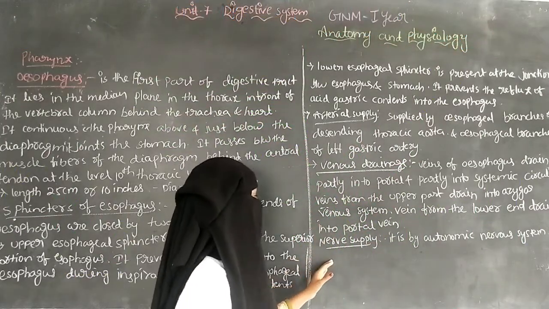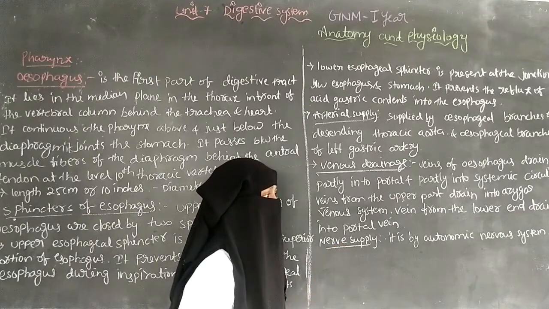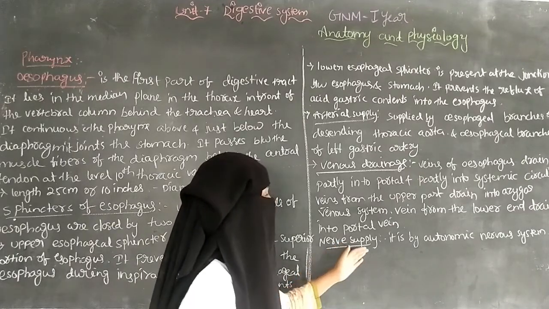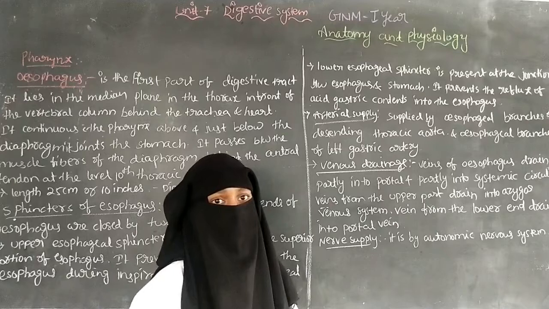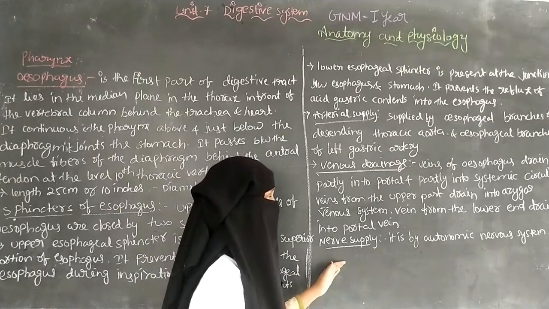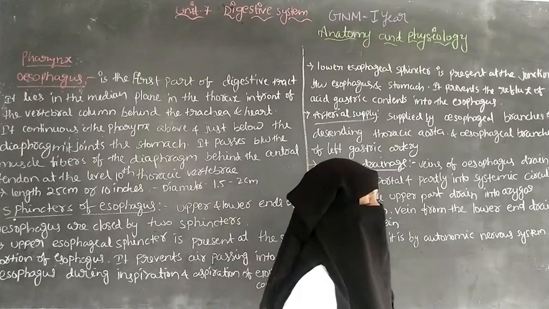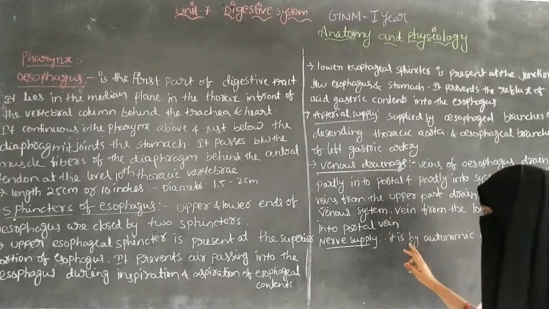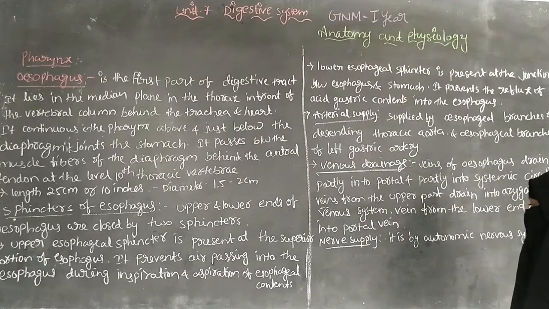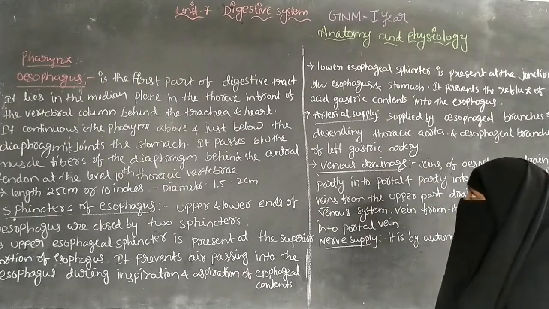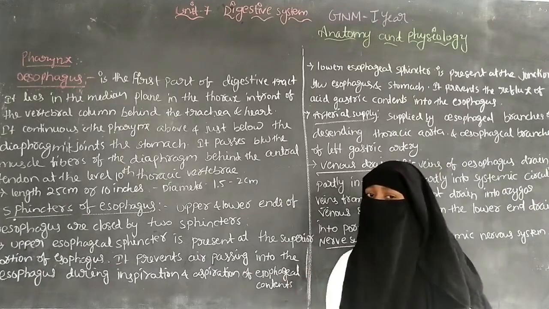And the next one is the nerve supply. The nerve supply is by the autonomic nervous system, which controls the functions of the body. So that is about the esophagus.